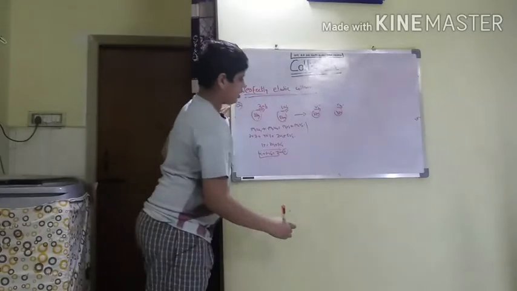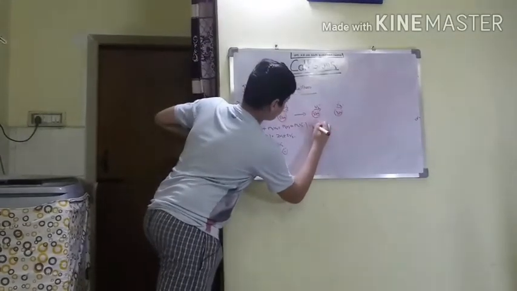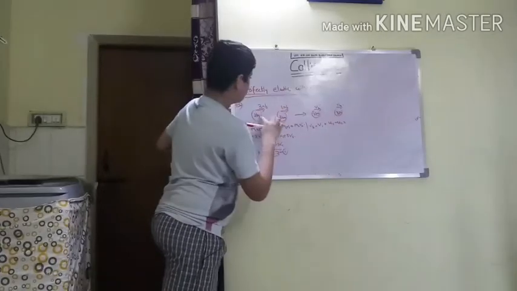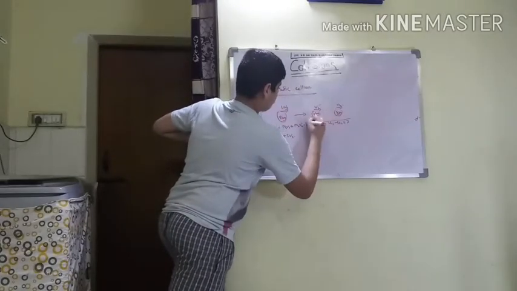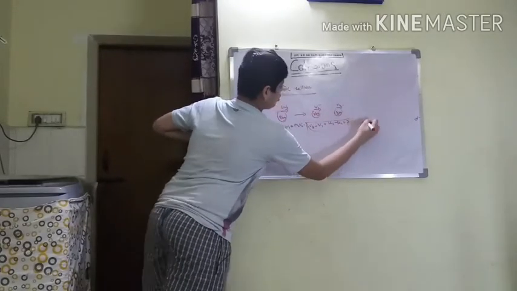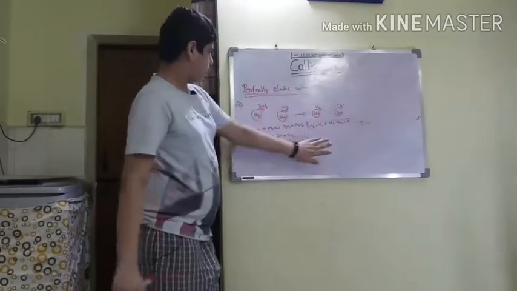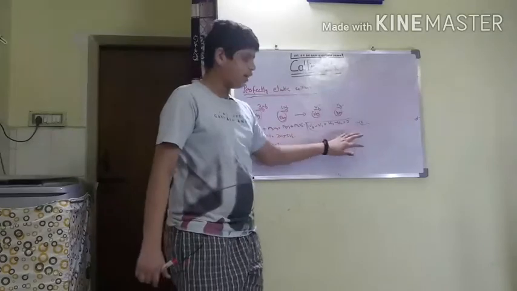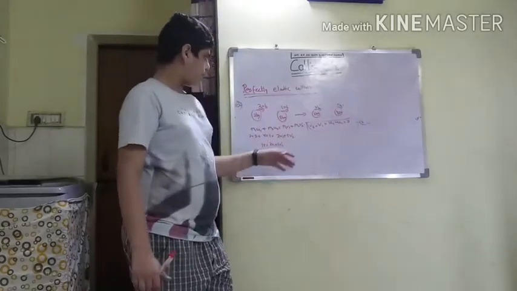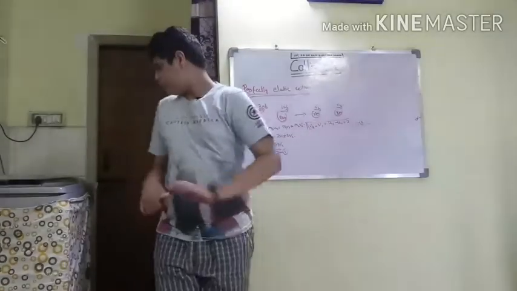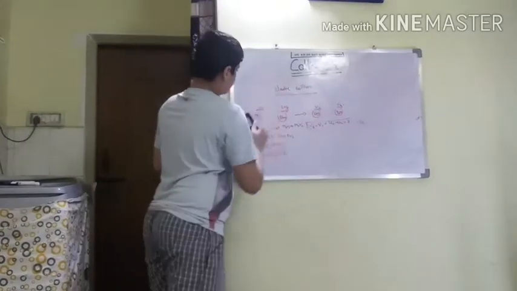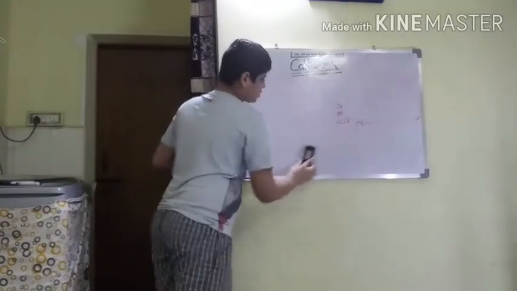Now let us go to equation 2, which is v2 minus v1 is equal to u1 minus u2 is equal to 3 minus 1, 2. Okay, this is our equation 2. Now you can add both these equations. v1 will get cancelled. 5v2 is equal to 9. v2 is equal to 9 by 5. From there you can get the v1 also. Okay, please simplify this. Okay, so now let us move to perfectly inelastic collision.